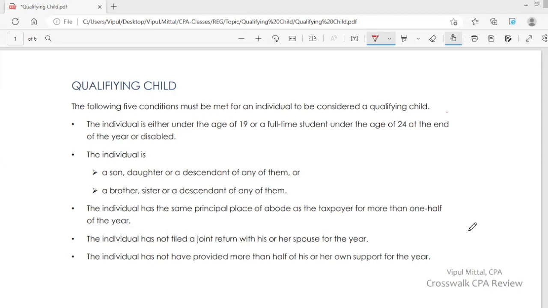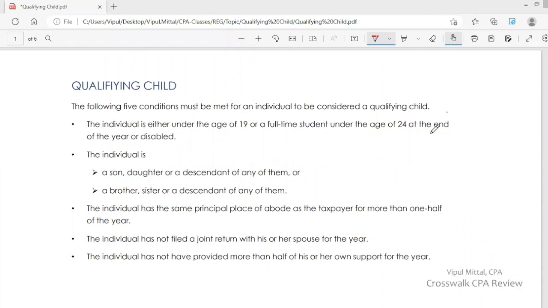You may claim an individual as your qualifying child if certain conditions are met. So there are 5 conditions. We'll talk about those 5 conditions. If those 5 conditions are met, you may claim that individual as your qualifying child and your dependent. All right.